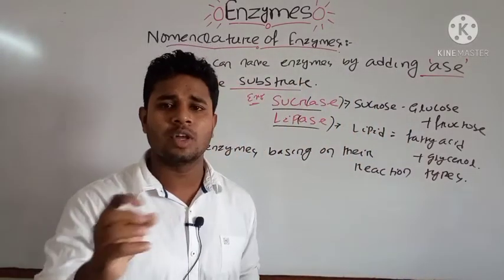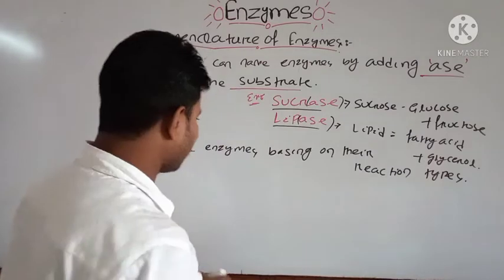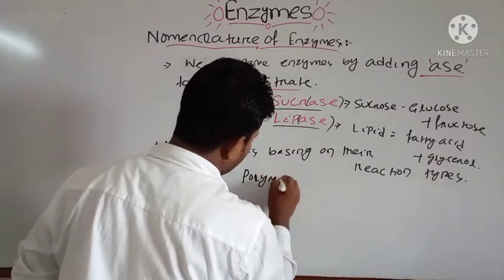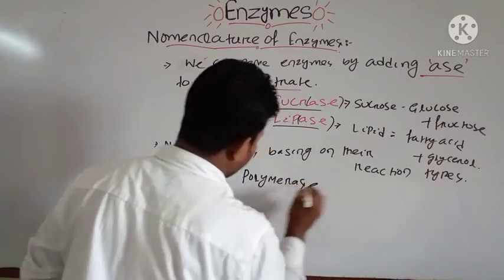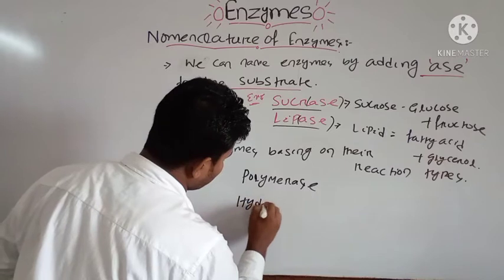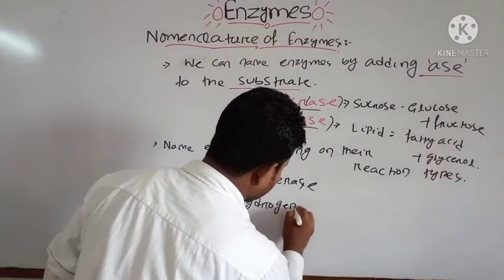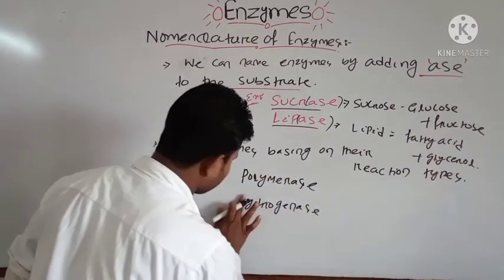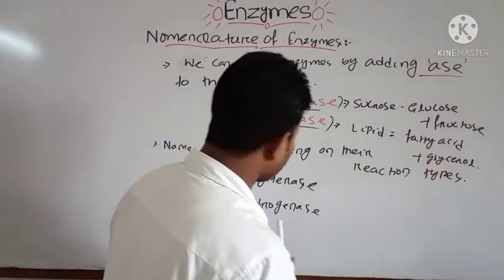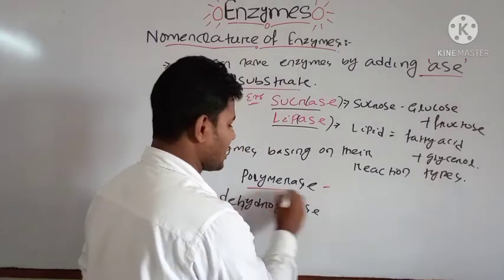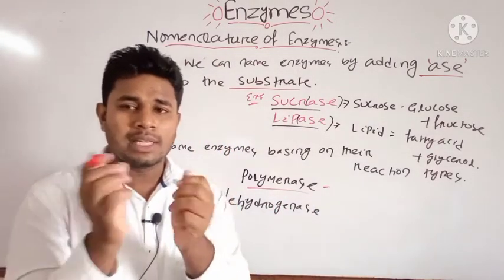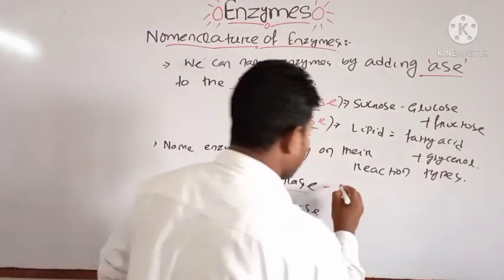One example is the polymerase enzyme, and another example is dehydrogenase. Then what are polymerase enzymes? Polymerase enzymes are those that usually unite monomers.